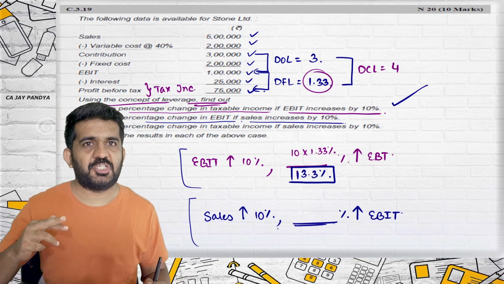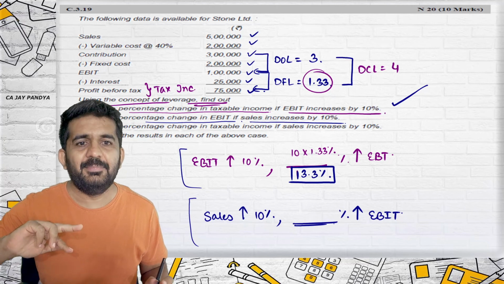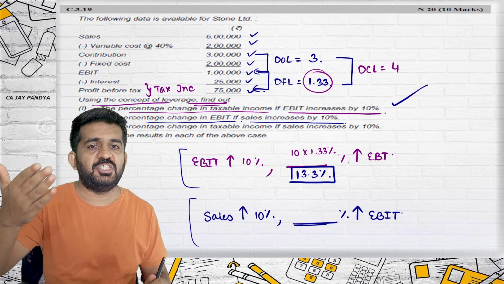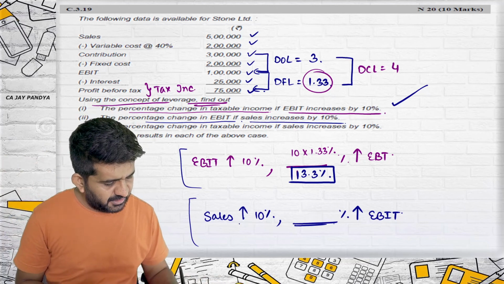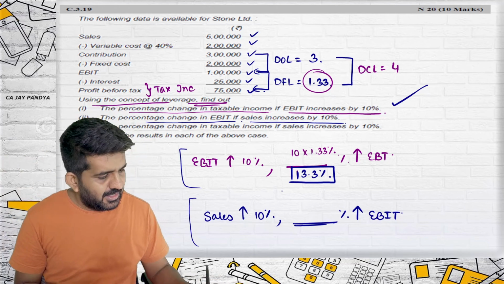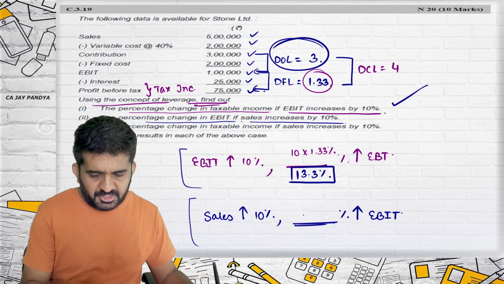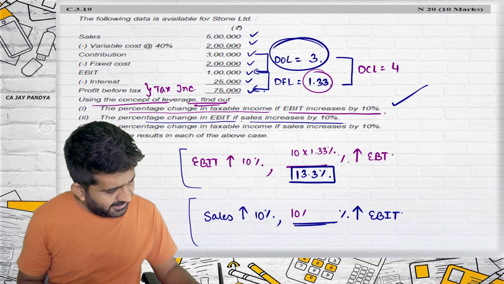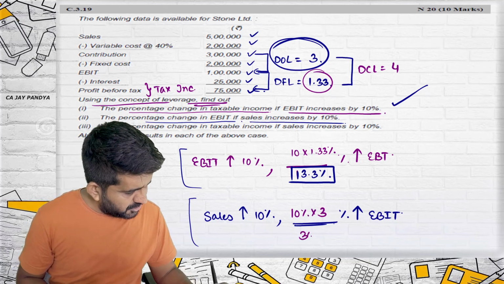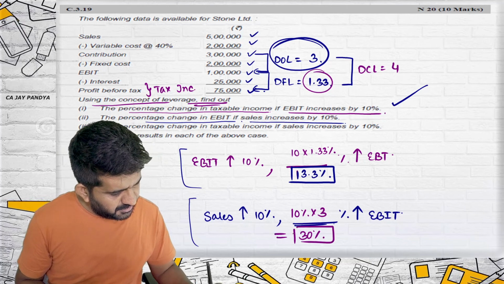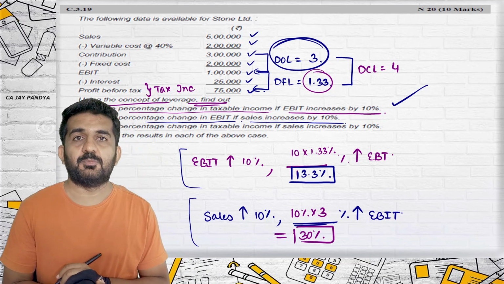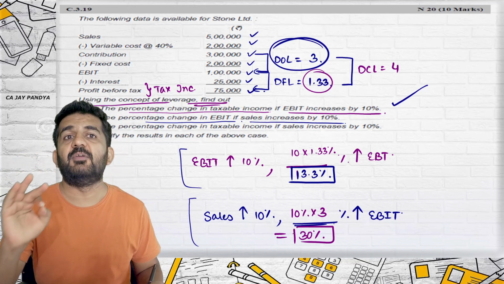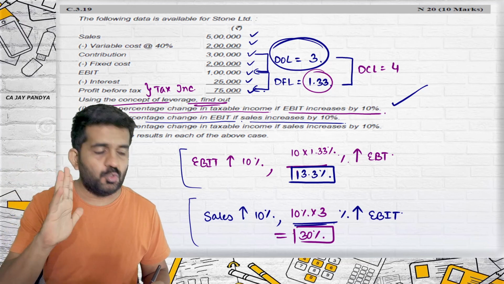What does operating leverage compare? Contribution to EBIT. Change in contribution is the same as change in sales. So it compares the change in sales to change in EBIT. If sales increases by 10%, operating leverage is 3. So EBIT will increase by 10% into 3, which is nothing but 30%. EBIT will increase by 30%. This question should be tick marked as a question for the day before examination because it teaches you all 3 things.